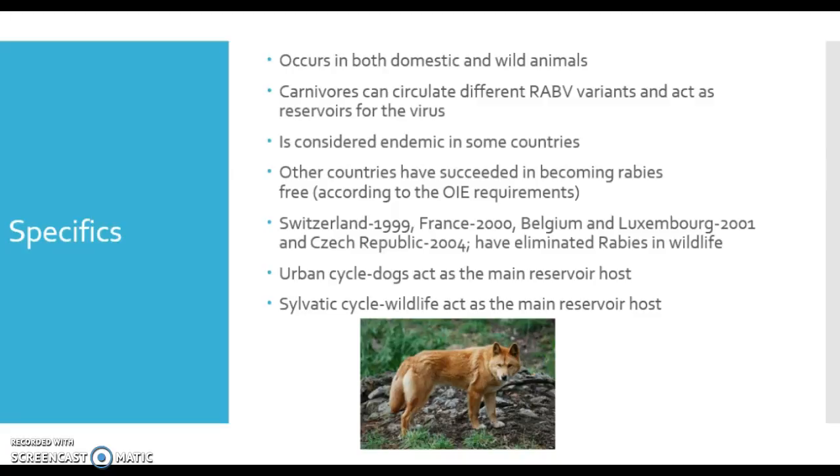There are two cycles for rabies, the urban cycle where dogs act as the main host, and the zoonotic cycle where wildlife acts as the main host. These cycles can occur simultaneously. However, the urban cycle occurs most often in the southern hemisphere, and the zoonotic cycle occurs most often in the northern hemisphere.